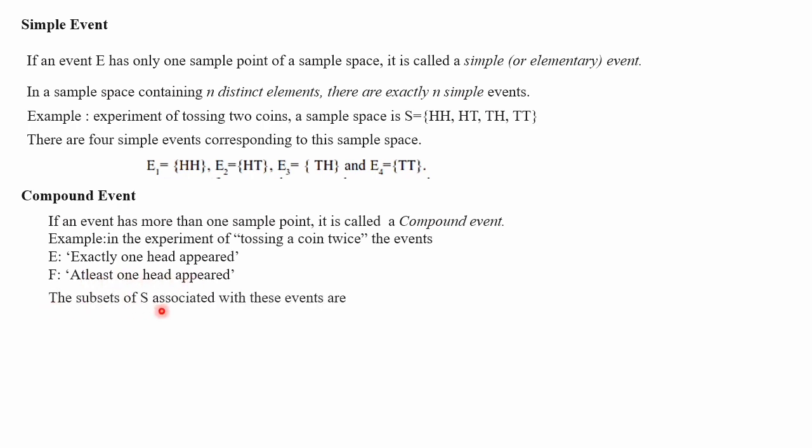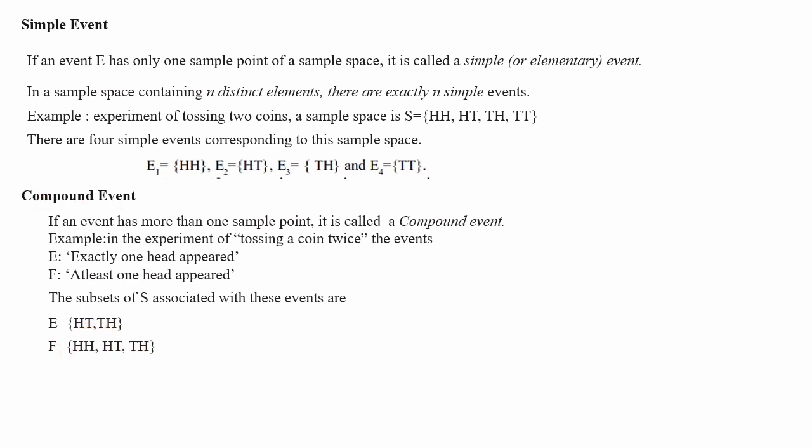The subsets of S associated with these events are, for E, exactly one head. Here is the sample space. HT is having only one head, and TH also has only one head. So HT and TH, here there are 2 sample points, so it is a compound event.